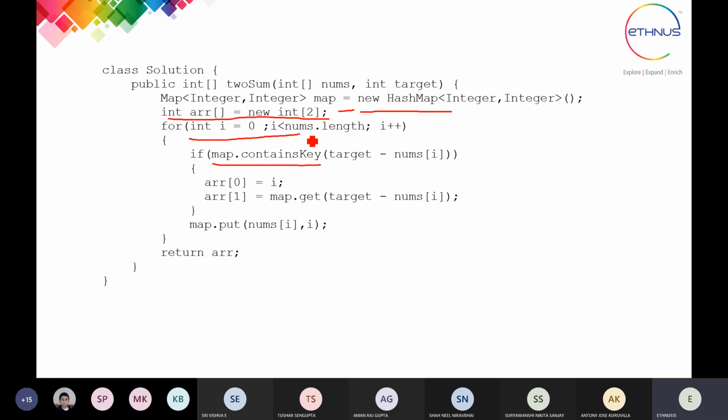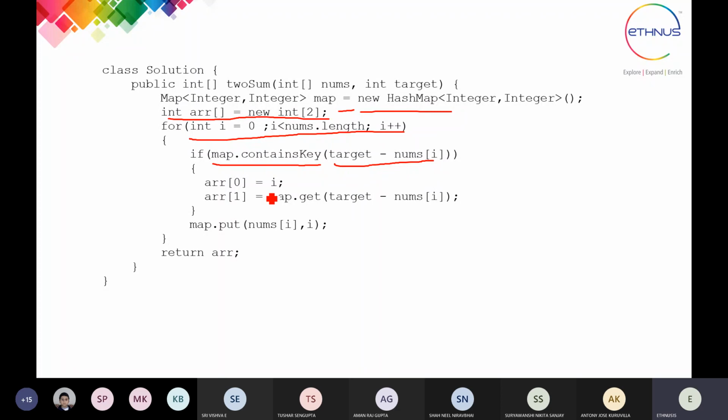Then we are going to write a for loop over the nums array in which the values have been given. Again, we have to do the matching of the key. containsKey is the function used for checking whether the target matches with the num.